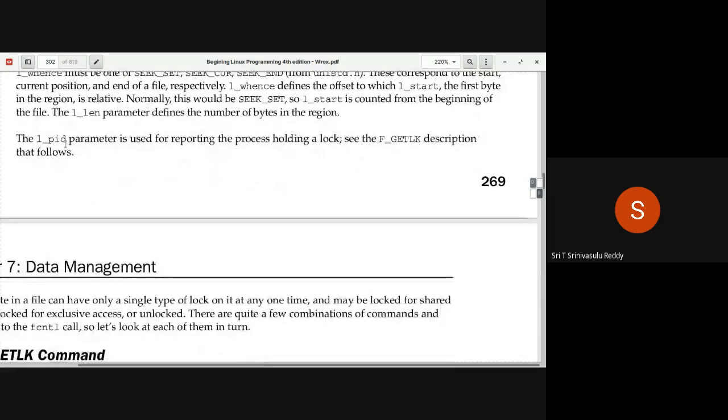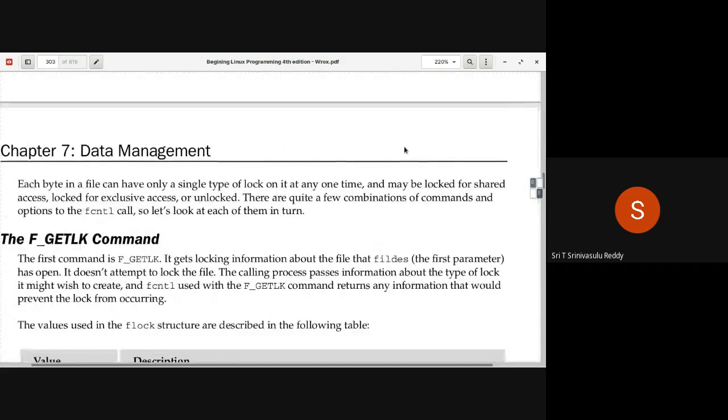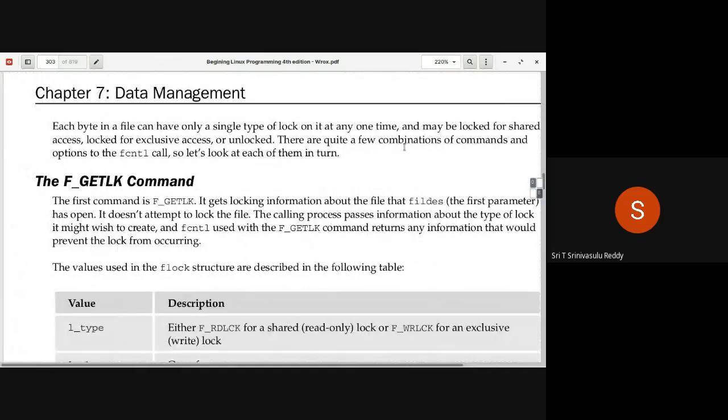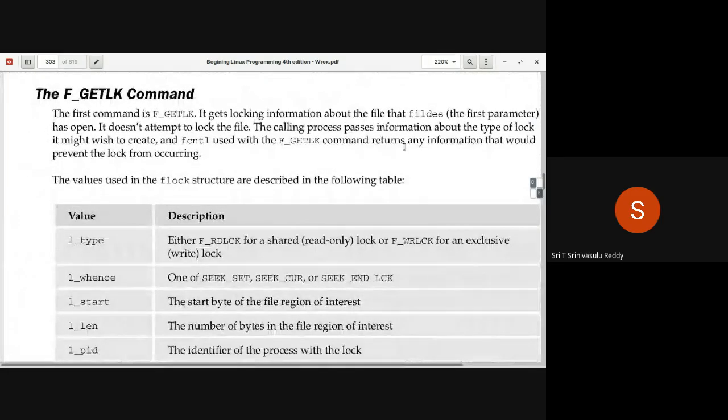And as you can see, the l_pid parameter is used for reporting the process holding a lock, right? So the F_GETLK description will actually help you understand how it is going to work. So F_GETLK, this is the actual thing, like how things are going to work, all that he is trying to explain, right?